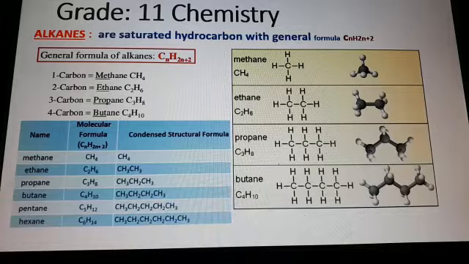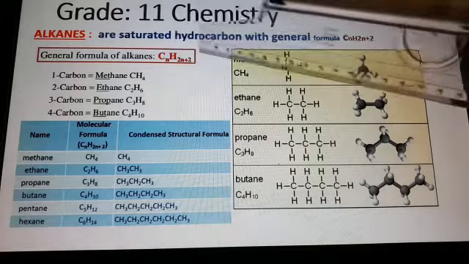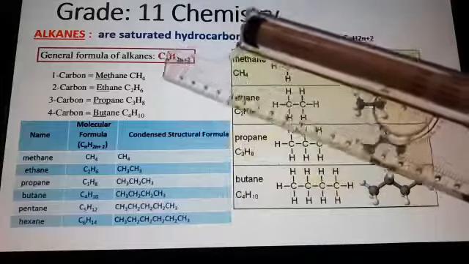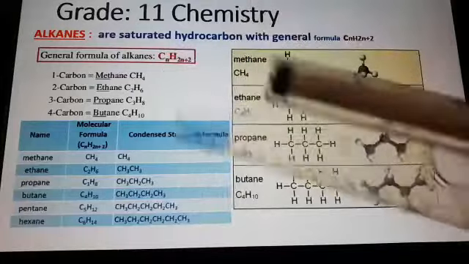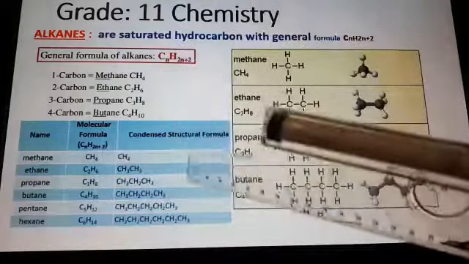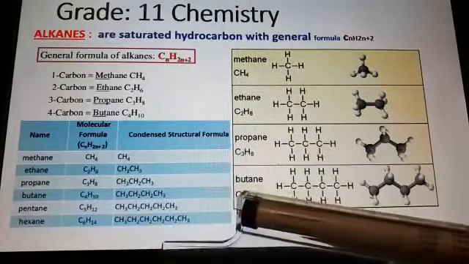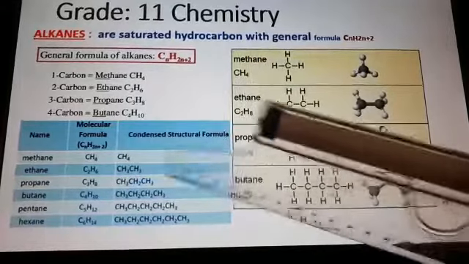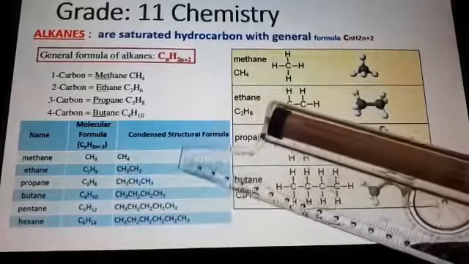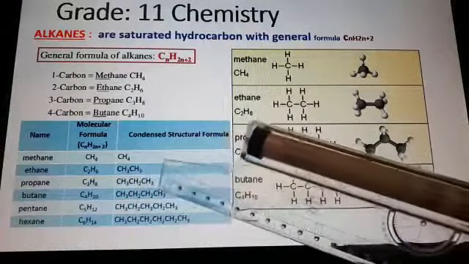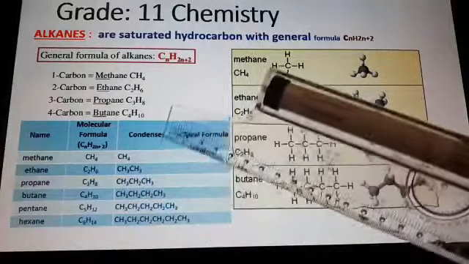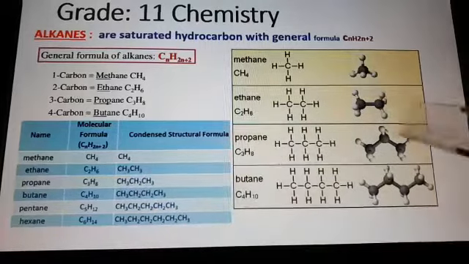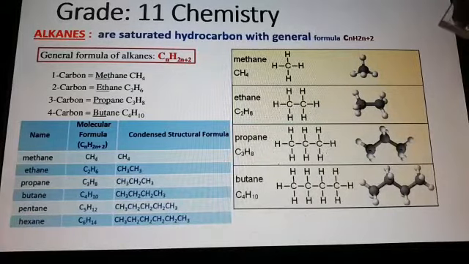Here it is given the general formula CnH2n+2. Then according to the number of carbon atoms, the names are methane, ethane, propane, butane, and here it is also giving the molecular formula and the structural formula up to 6 carbon atoms. One carbon atom is CH4 methane, 2 carbon atoms C2H6 ethane, 3 carbon atoms C3H8 propane, 4 carbon atoms C4H10 butane, 5 carbon atoms pentane C5H12, and 6 carbon atoms C6H14.